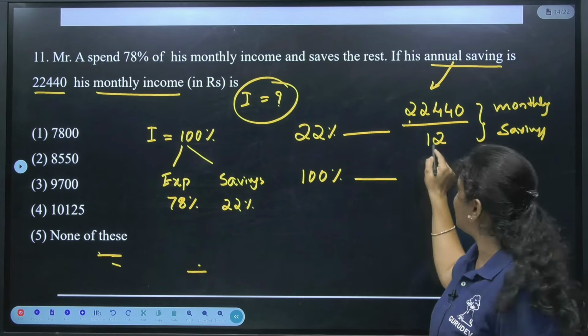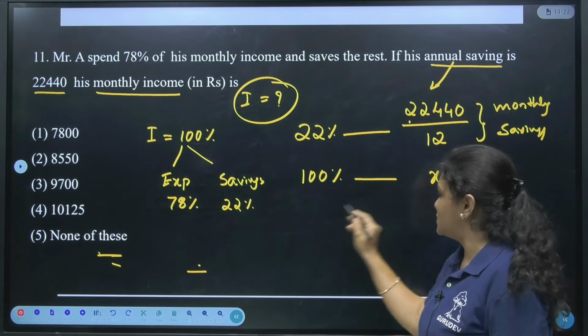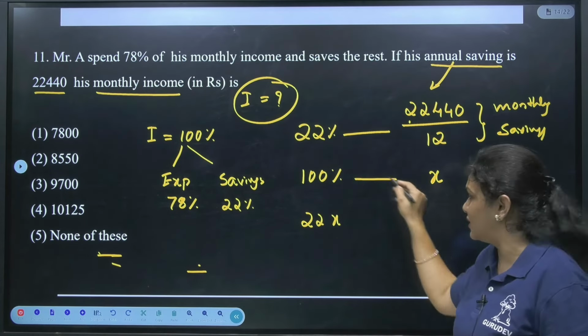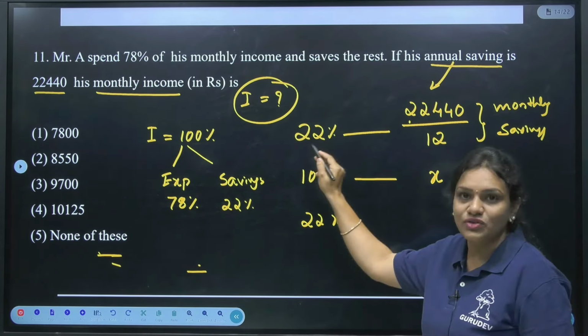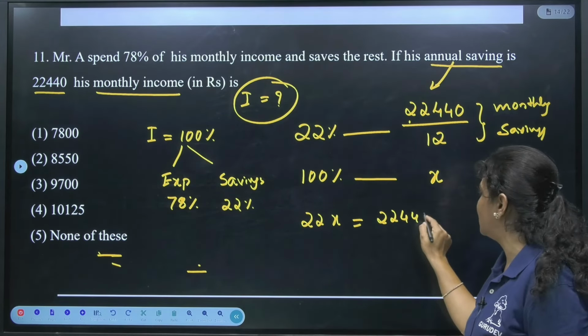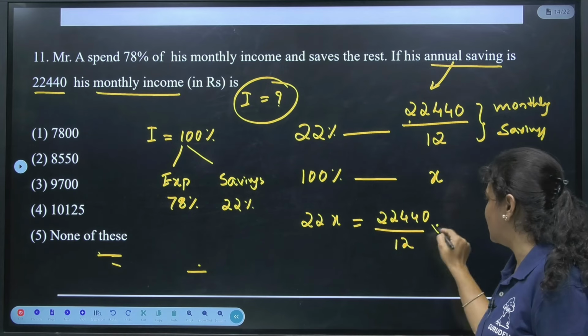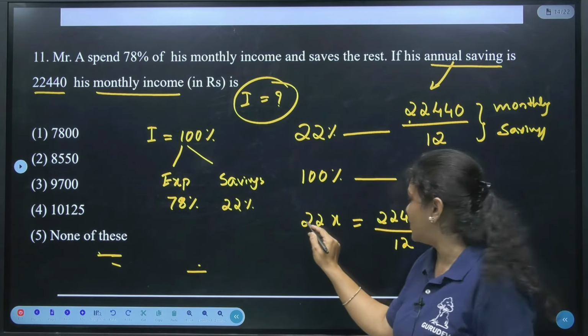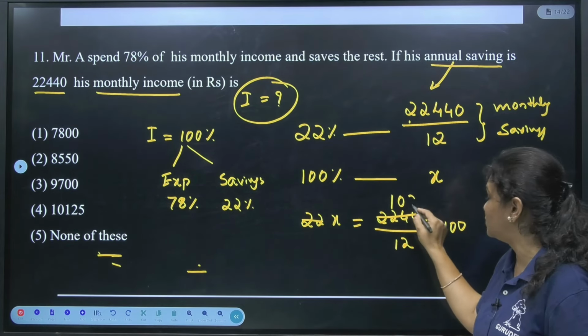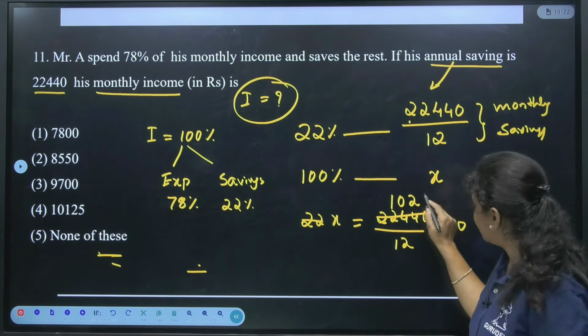But since it is a by 12 there, better to cross multiply, that you already know, right? Directly, if I can cancel, I can just cross multiply here. 22 into x is equal to 22,440 upon 12 into 100. Further, if I simplify, 22 ones are 22, then 22 twos are 44, then again it is 0.